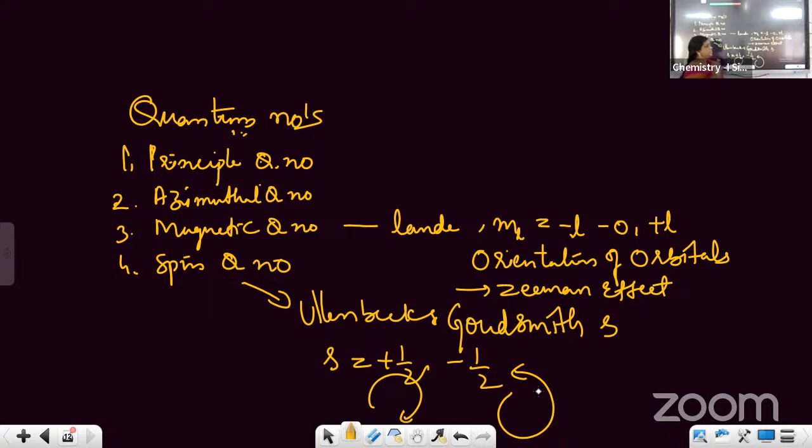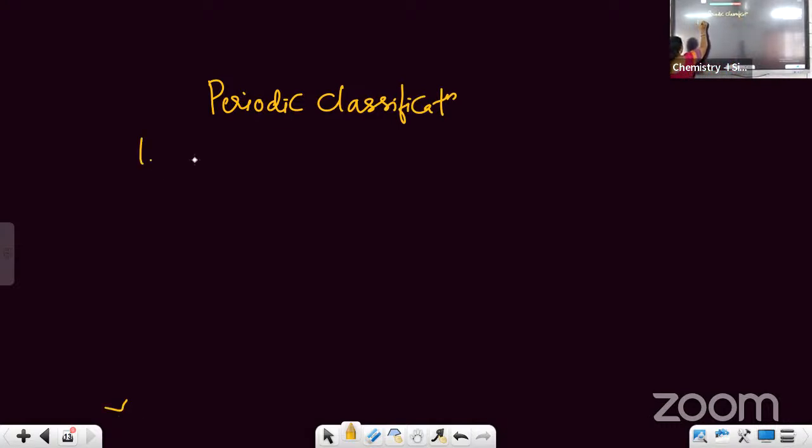Okay, students. So with this, we have completed the first group, first chapter, LAQs. That is Bohr's theory, hydrogen spectrum, and quantum numbers. Next, we'll go to the second chapter, that is periodic classification. Here, we have got 3 questions. The first one is on ionization enthalpy. So what is this question?